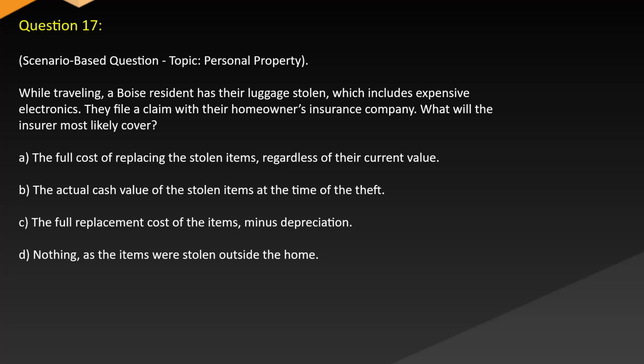Question 17, scenario-based question. Topic: Personal property. While traveling, a homeowner's resident has their luggage stolen, which includes expensive electronics. They file a claim with their homeowner's insurance company. What will the insurer most likely cover? A, the full cost of replacing the stolen items regardless of their current value, B, the actual cash value of the stolen items at the time of the theft, C, the full replacement cost of the items minus depreciation, D, nothing, as the items were stolen outside the home?